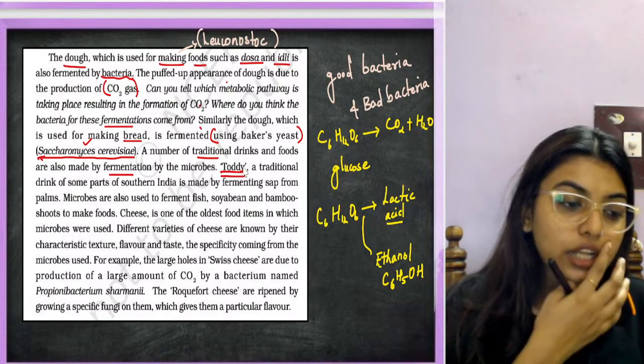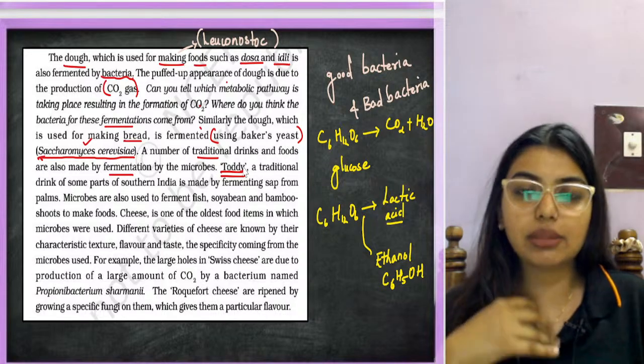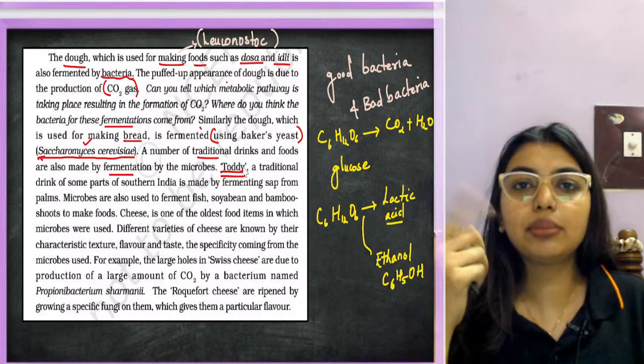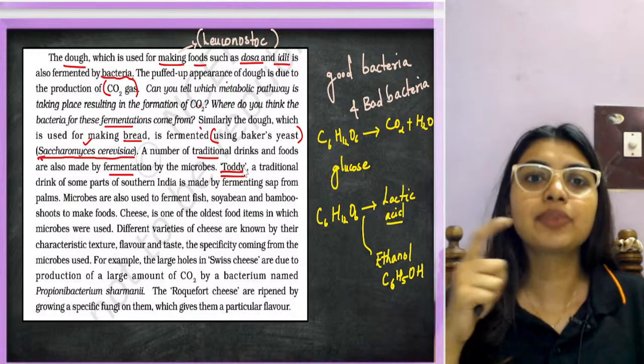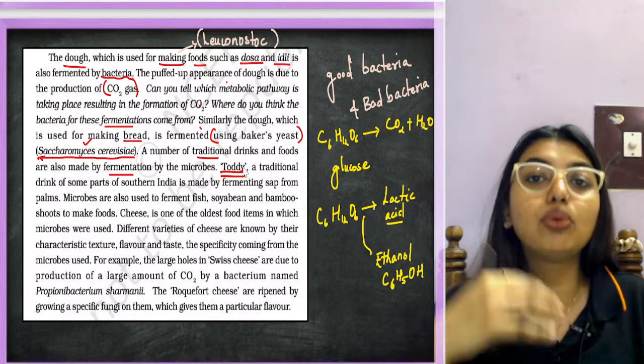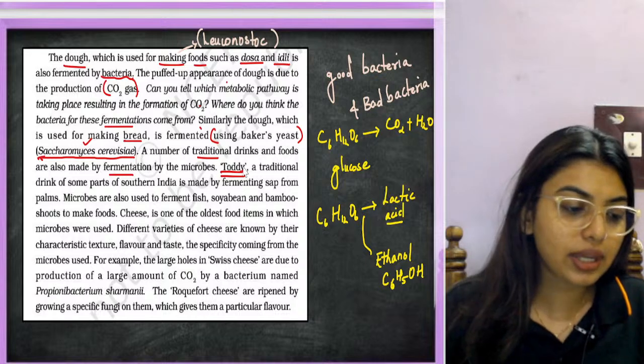A number of traditional drinks and foods are also made by fermentation by microbes, called toddy. I think even in Telugu it is called kadla, and in Malayalam it's called kadla. Toddy is actually taken from coconut trees and palm trees. Here they have mentioned only palm trees, but nowadays it's done more in coconut trees because palm trees do not grow very easily.